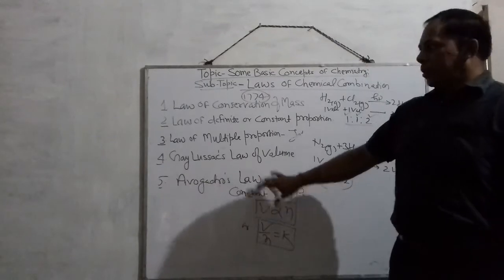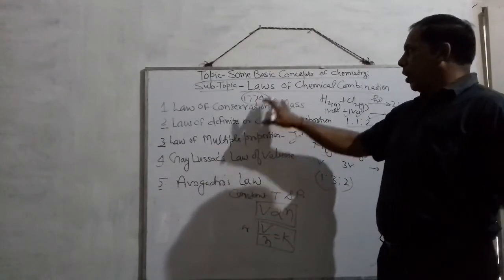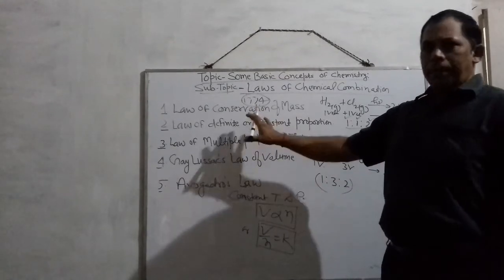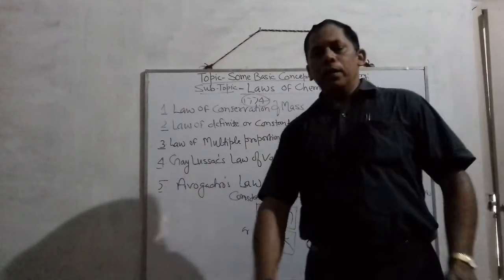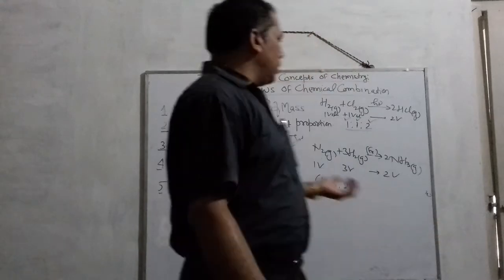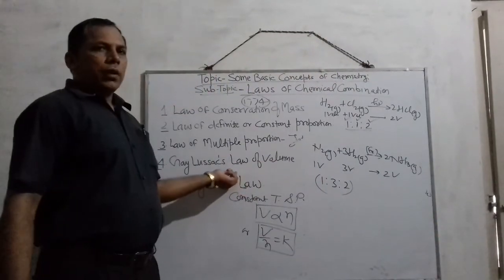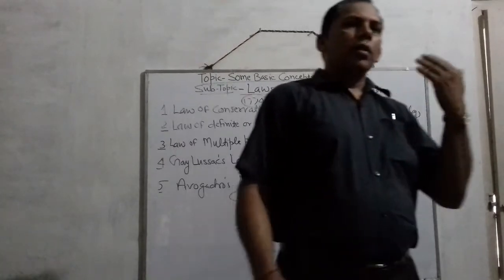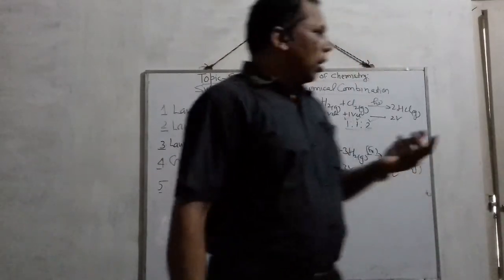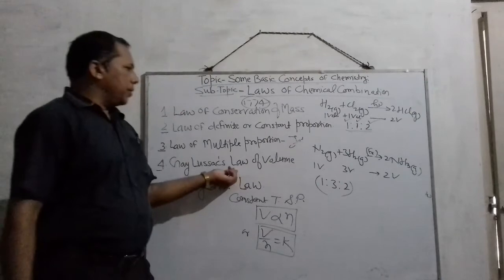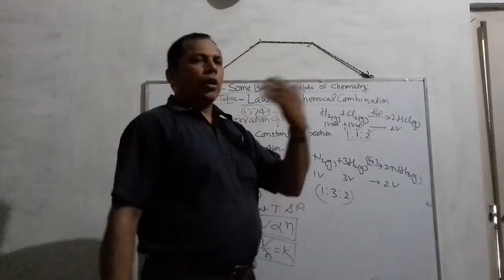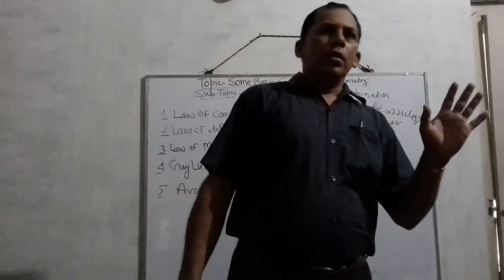So children, this is all about the laws of chemical combination, and you must remember them with examples. And this chapter is now finished, and I hope that the other parts of the chapter and these laws were also taught by your previous teacher.